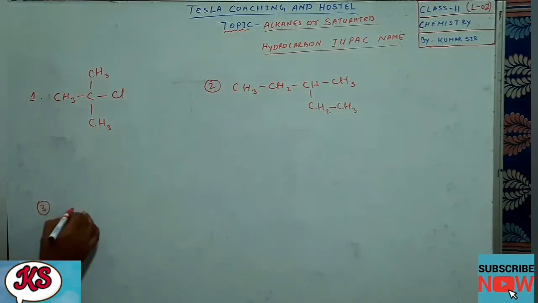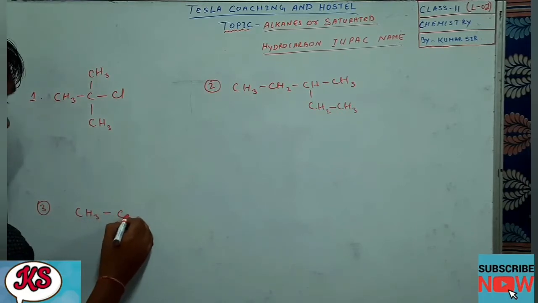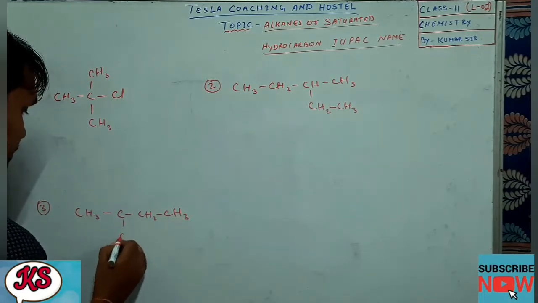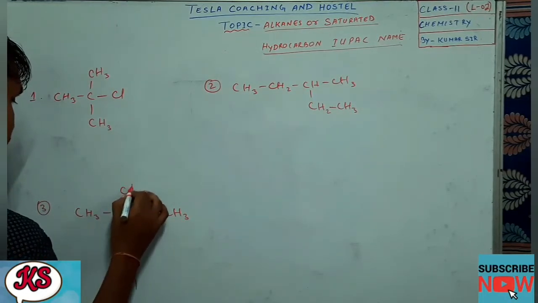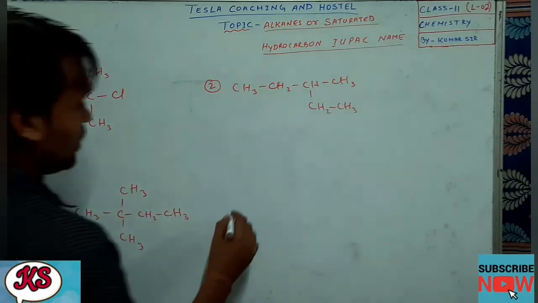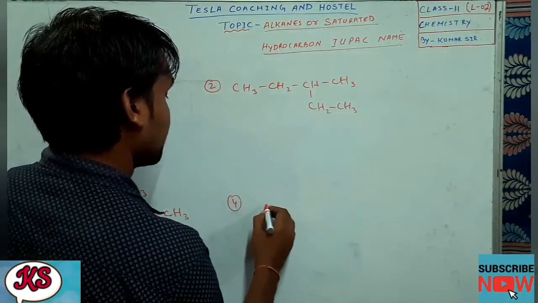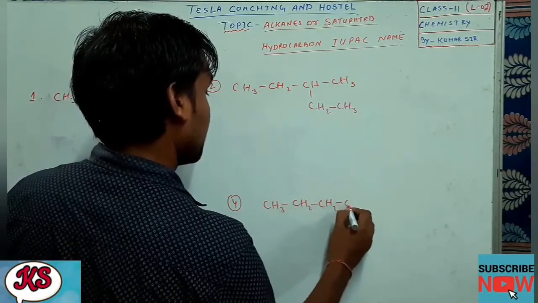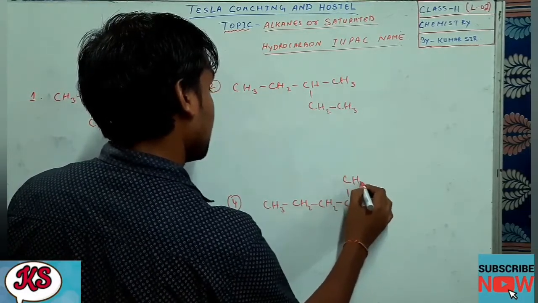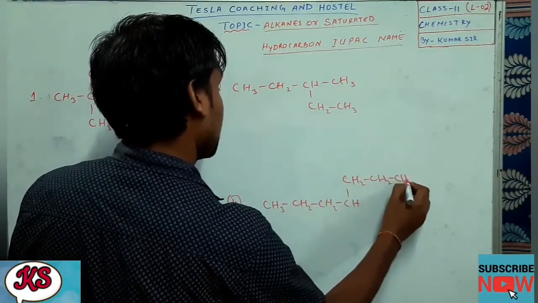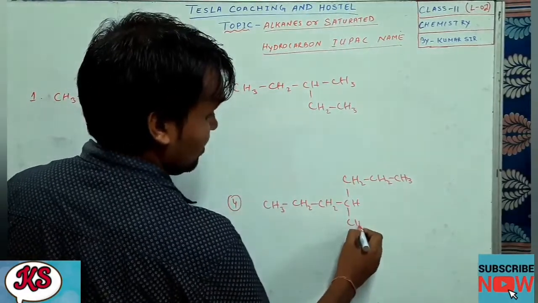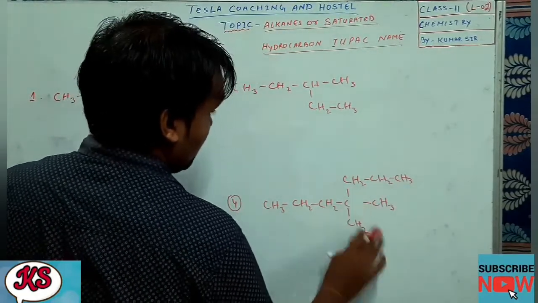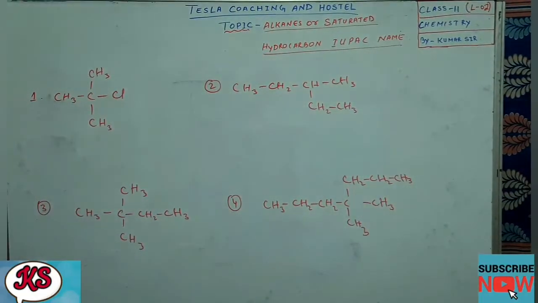Third one, CH3, CH2, CH3, CH3, CH3. Okay. Fourth one, CH3 CH2 CH2 CH, CH2 CH2 CH3, CH3, CH3. Okay, now let us try to solve this one first.